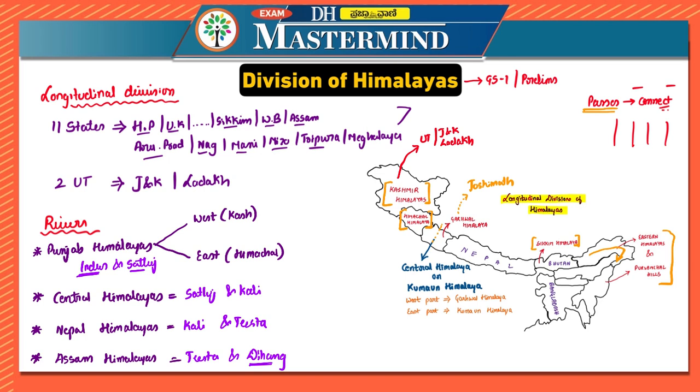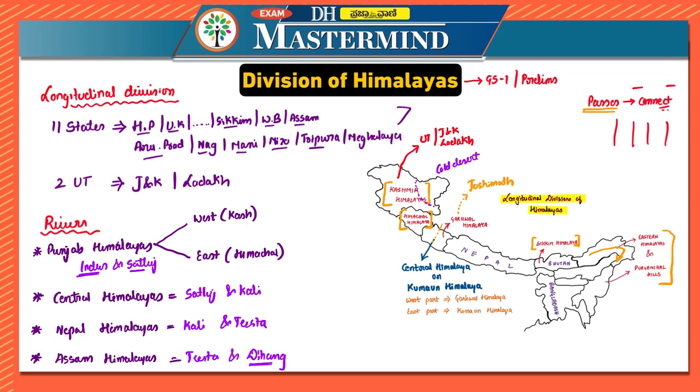This is the northeastern part of this particular Himalayas. This is a cold desert region, and this lies in Ladakh. This region itself is in between Great Himalayas and the Karakoram range.